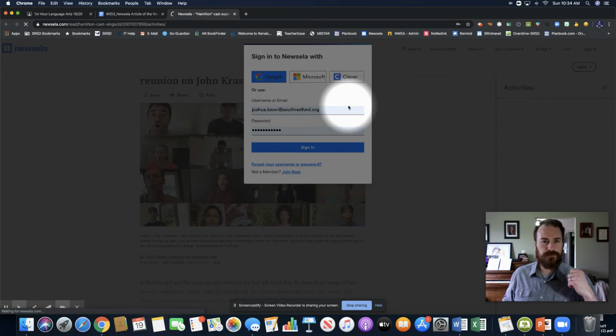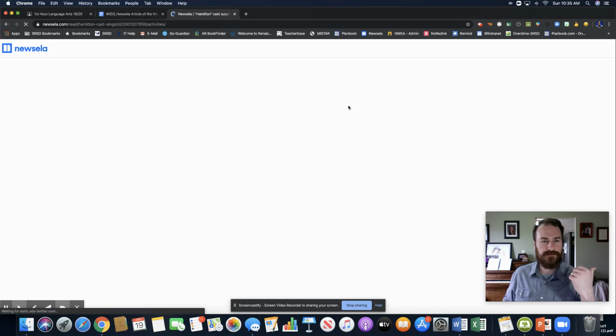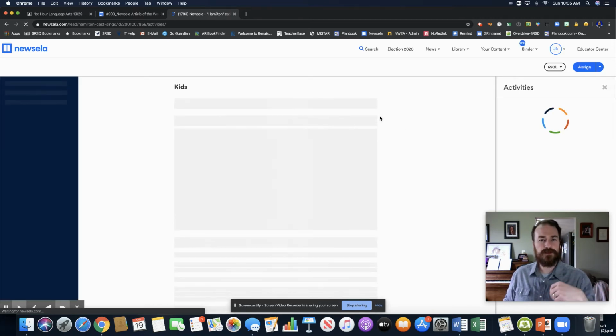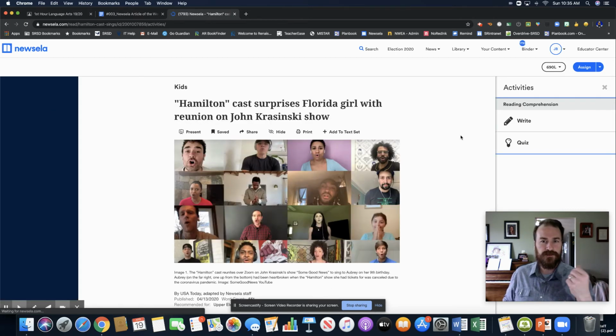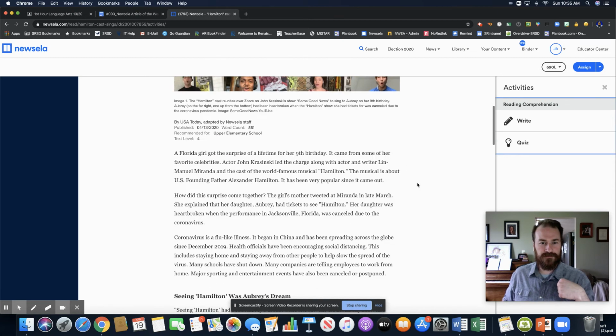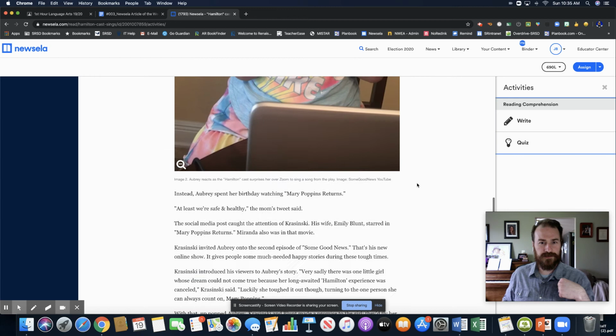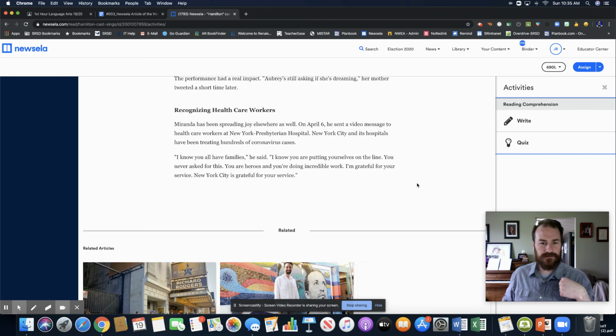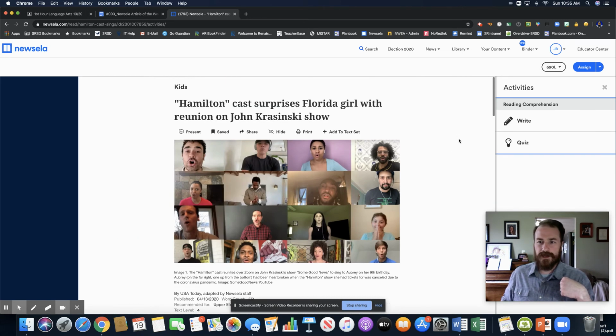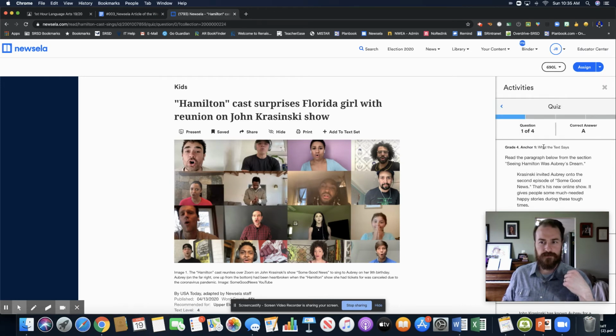Once you sign in with your Google account and it loads up, you'll have access to the whole article. You'll be able to annotate the article. You'll also be able to take the quizzes and do the writing prompts. So here it is. Now the article comes up, and you can see that this entire article is now here. It's actually not that long of an article. It's very short. Once you are done annotating and reading, you're going to click over here for the quiz. Okay. You can take the quiz.